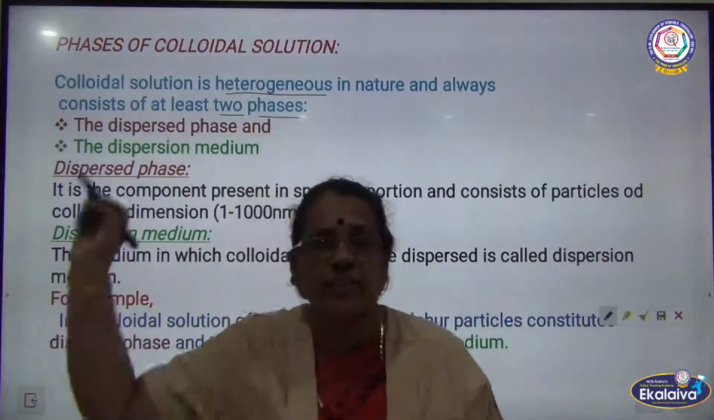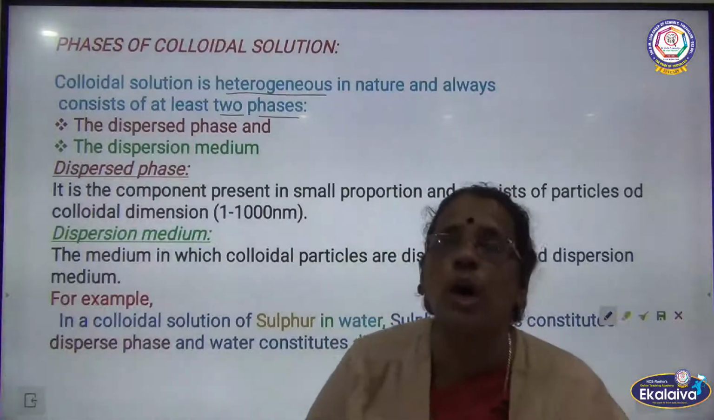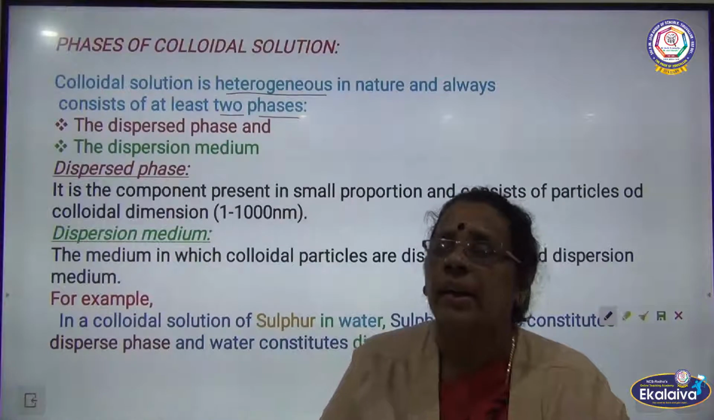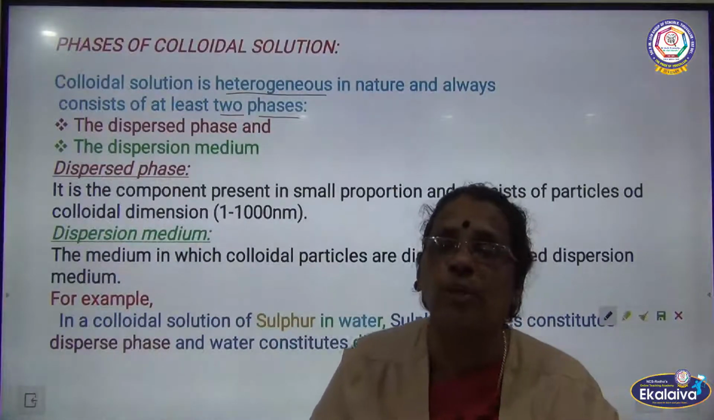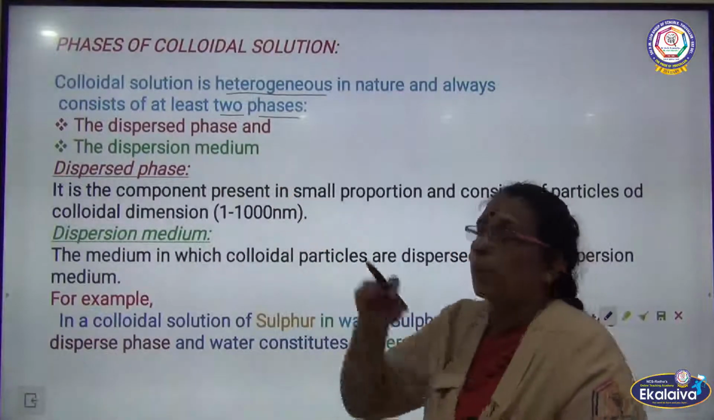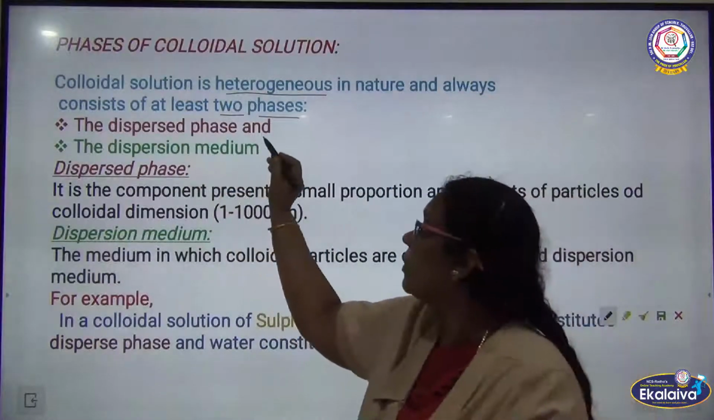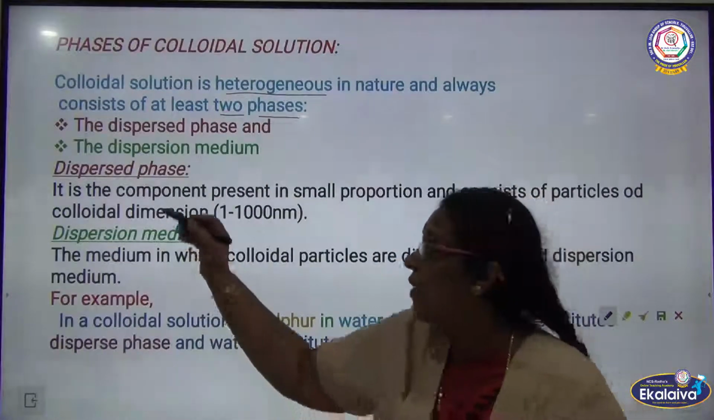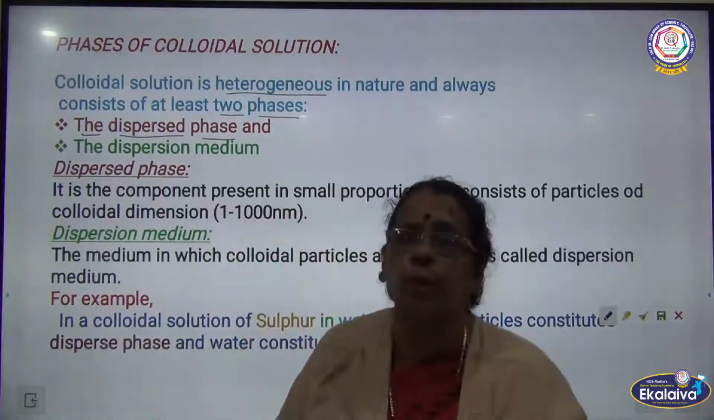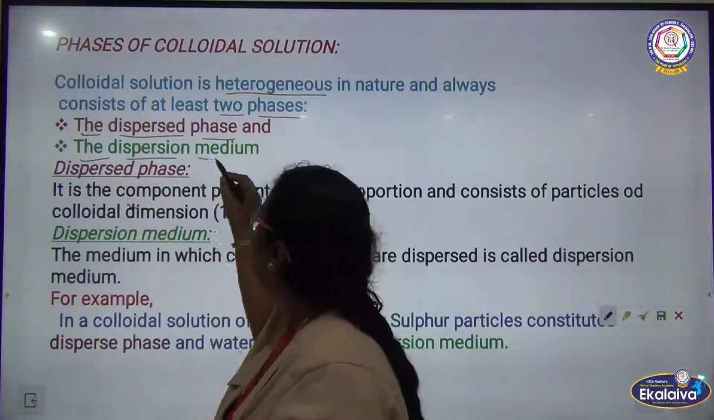I told you the meaning of heterogeneous in the previous slide: two or more substances. So usually a colloid is a heterogeneous mixture, and it will have two different phases. What are the two phases here? One is the dispersed phase, which is a solute. The other one is the dispersion medium.